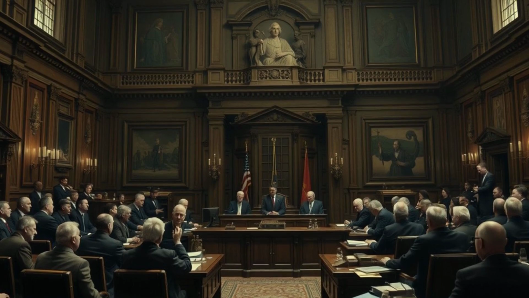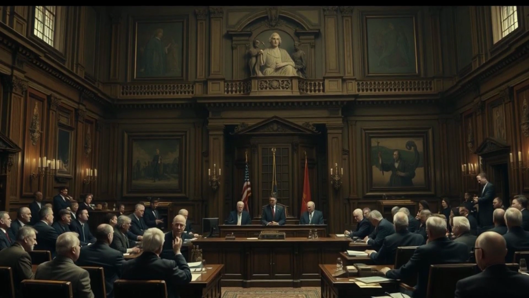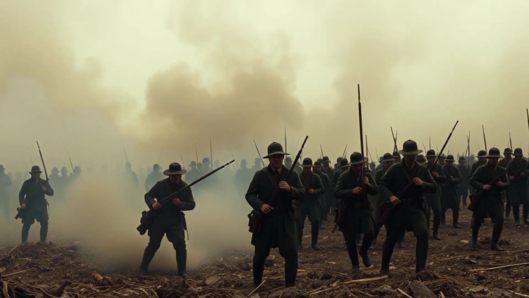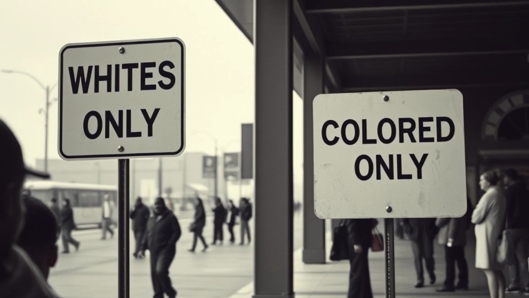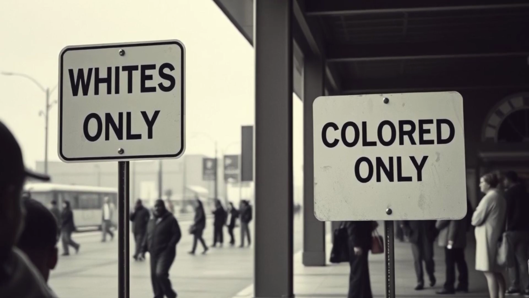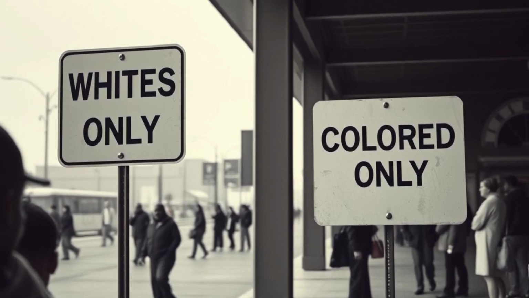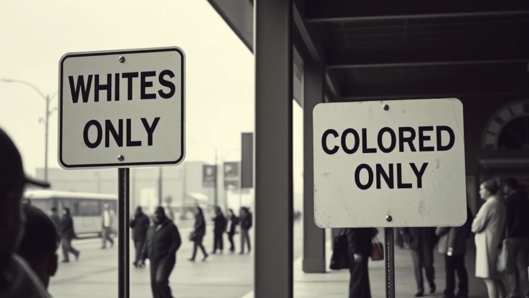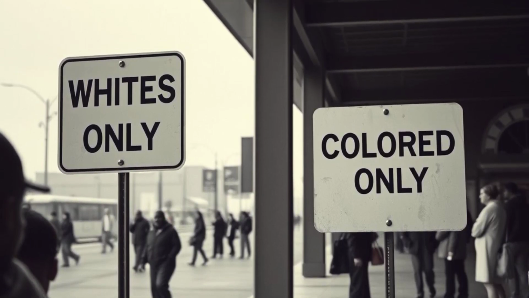Moving into modern times, racism entered a new phase, becoming enshrined in the laws and policies of nations. In the United States, the end of the Civil War did not conclude the struggle against racial discrimination. Instead, it paved the way for the Jim Crow laws, which formalized segregation and inequality. African Americans were disenfranchised and denied basic human rights, creating a deeply divided society.